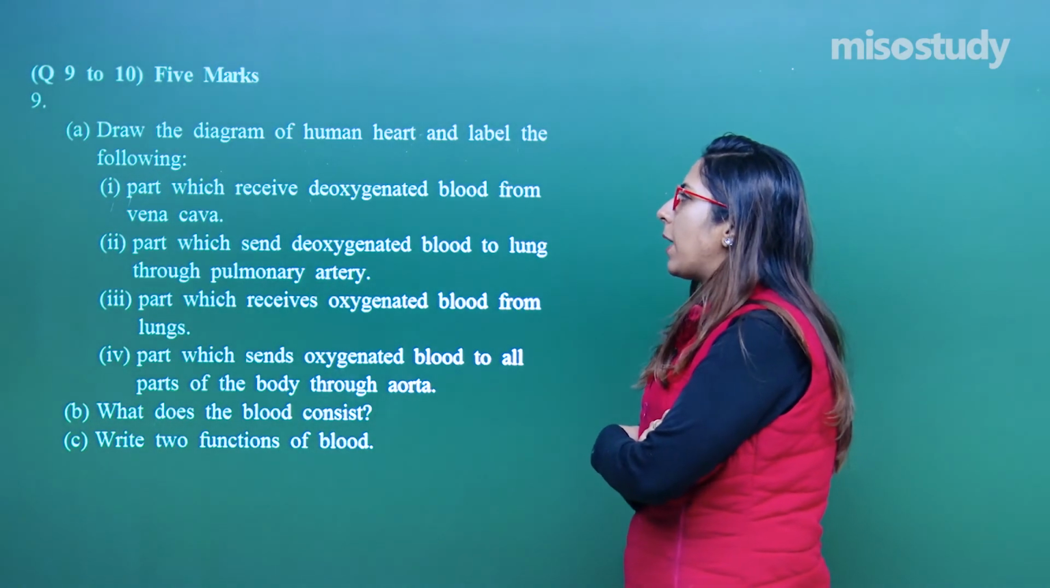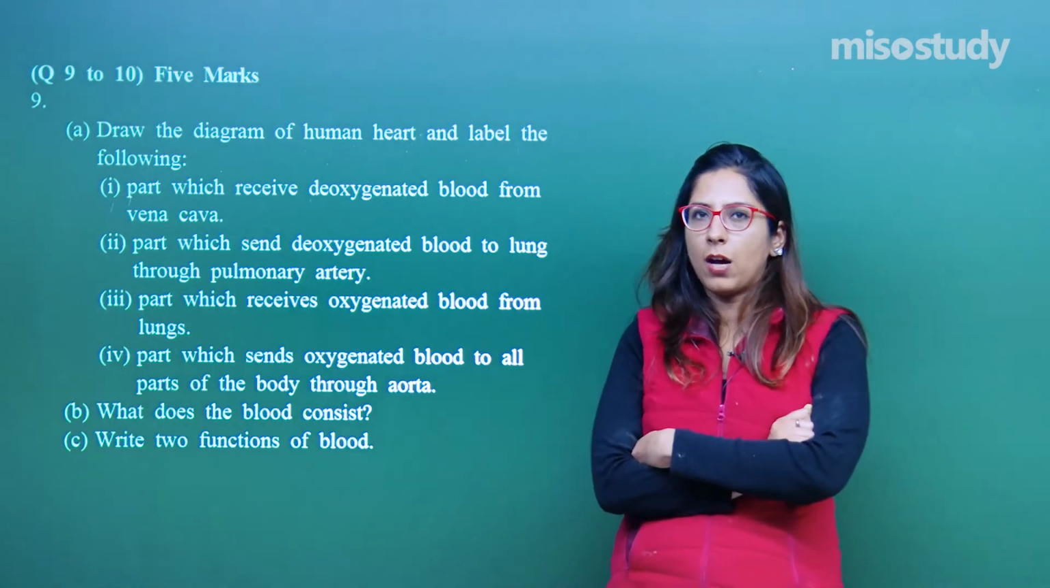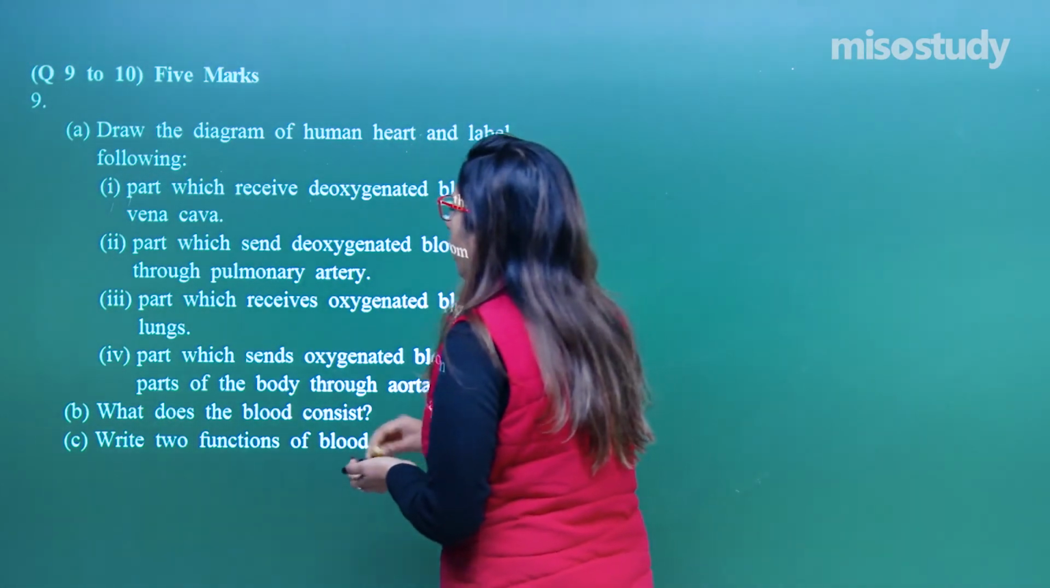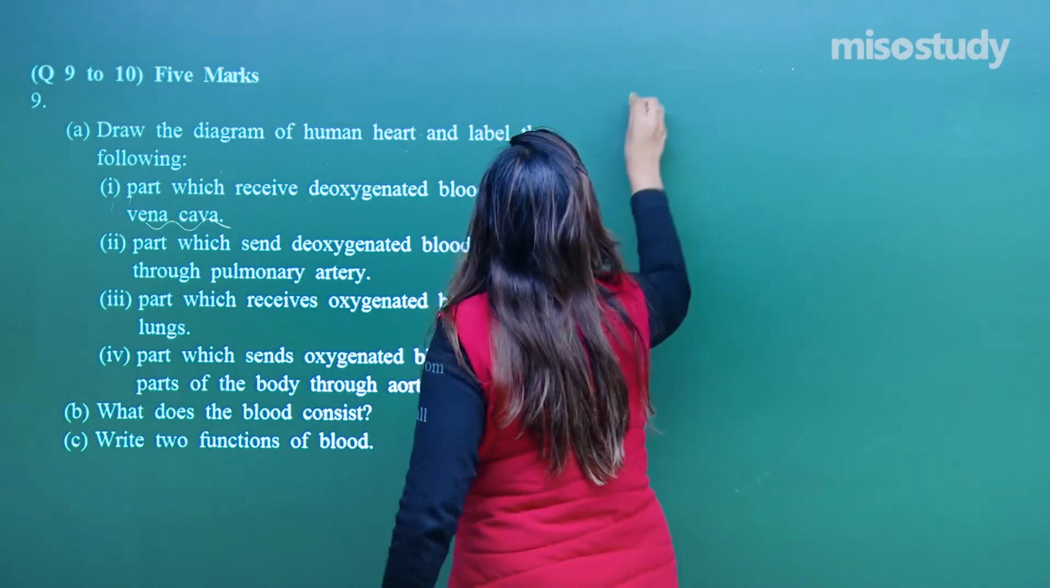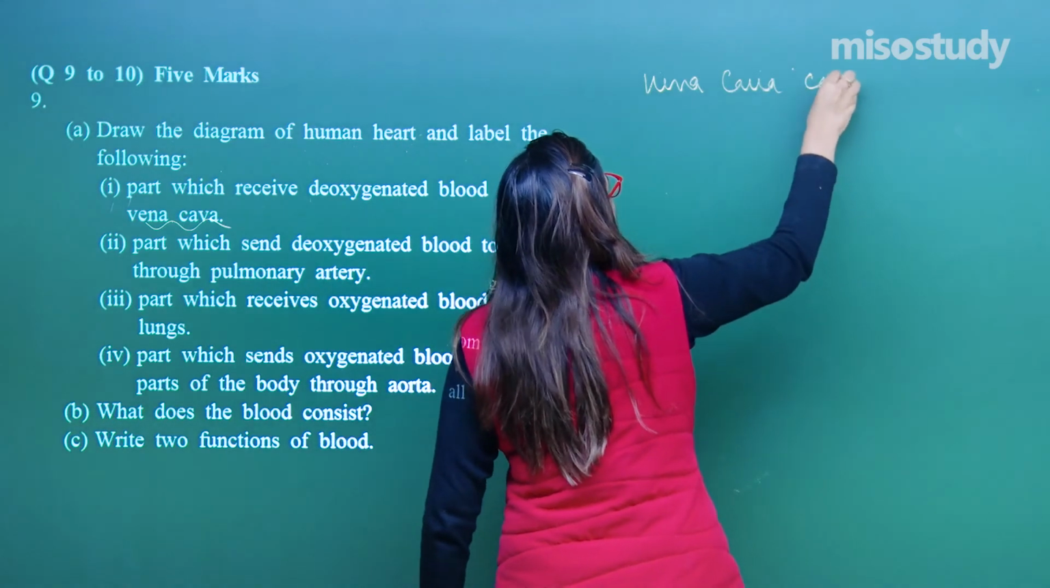Now in this we have different parts where we have to do certain labeling. The first part says the part which receives deoxygenated blood from the vena cava. So listen very carefully, vena cava. Vena cava carries deoxygenated blood.